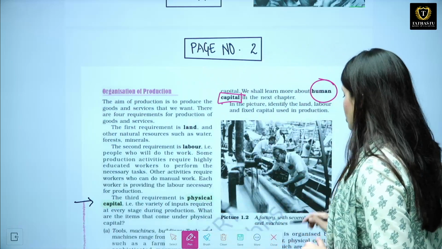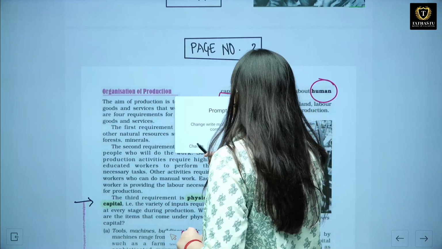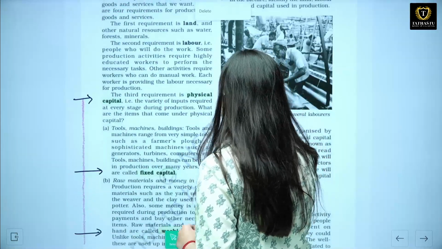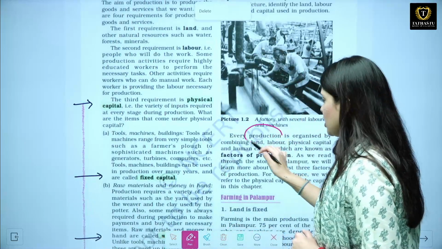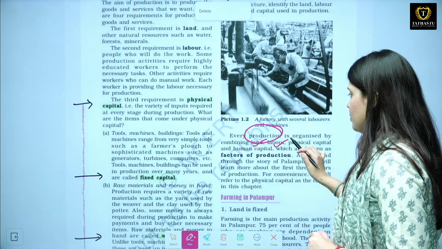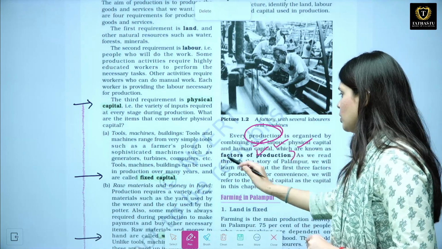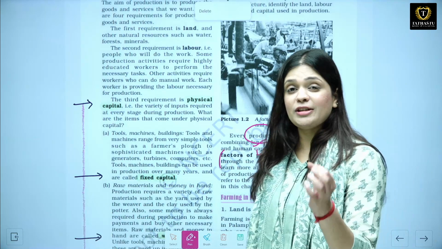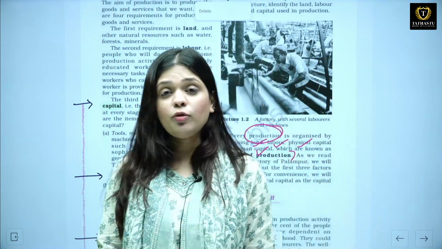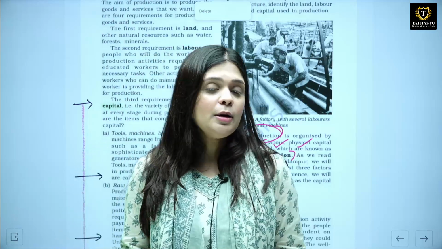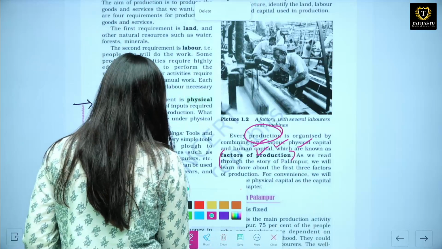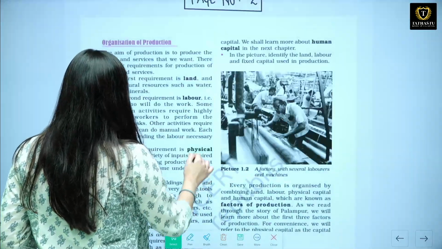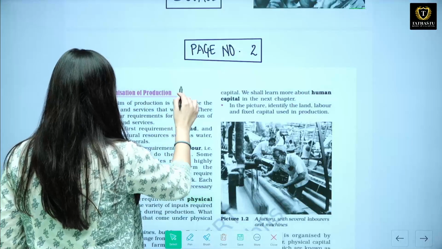Okay. Now, these together are known as factors of production. So every production combines land, labor, physical capital, human capital, known as factors of production. Extremely important. Without these 4 factors of production, you will not be able to produce goods and services in an economy. You need these factors of production. Okay.